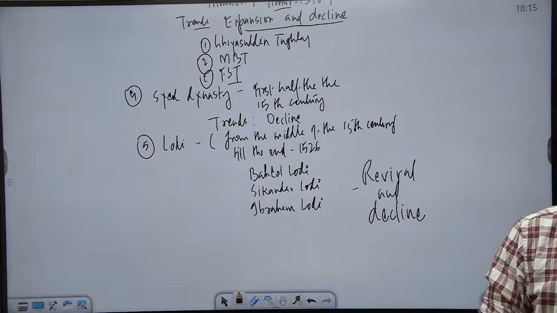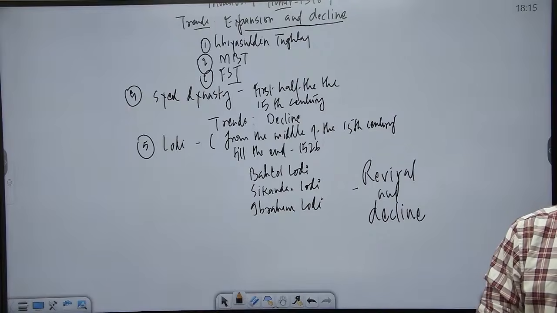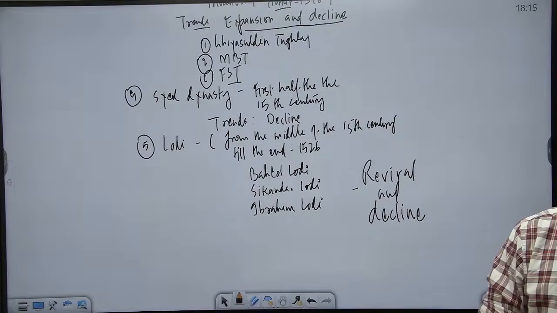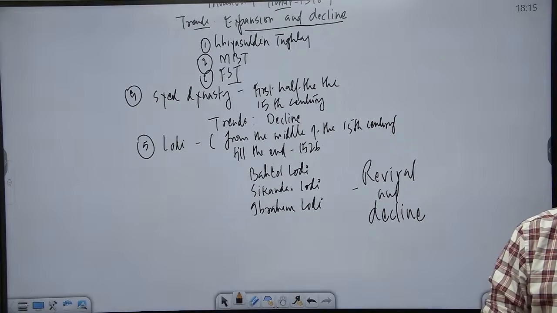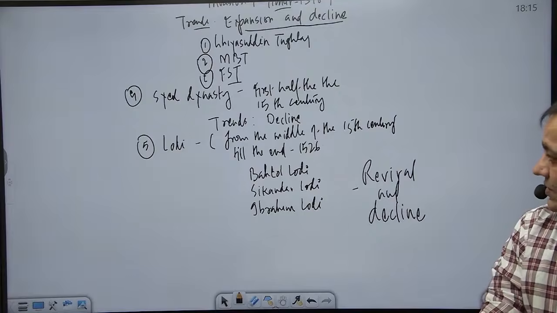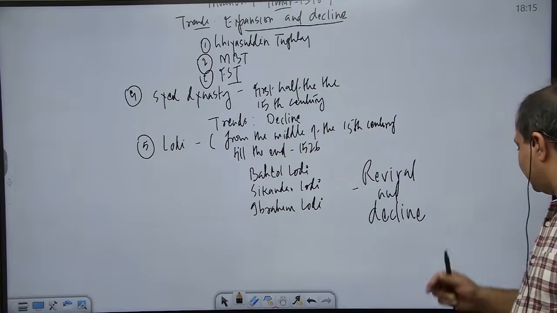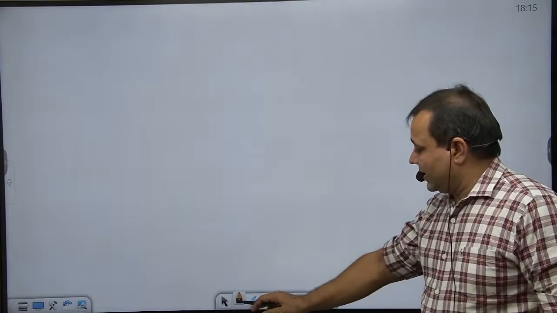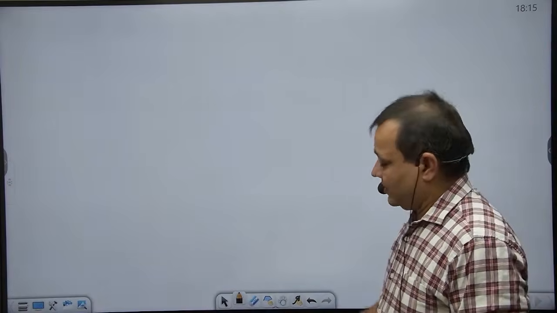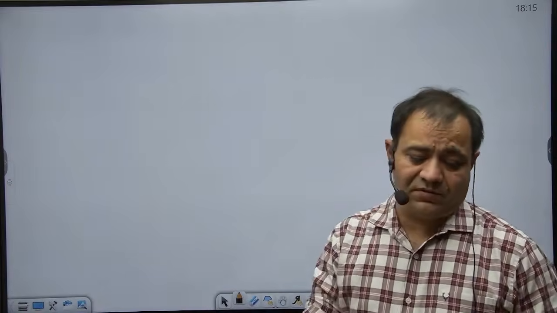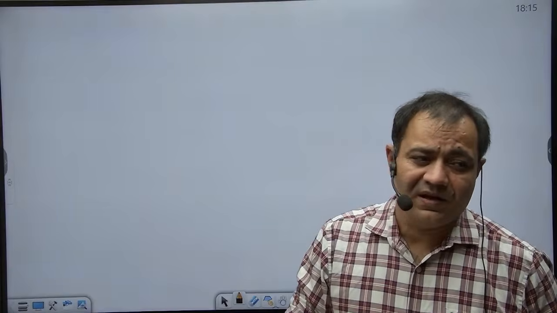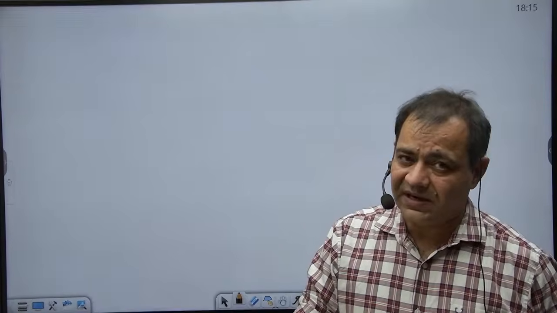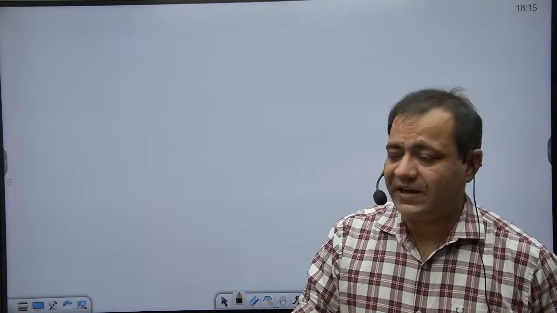And here we have already taken note of the different dynasties, their chronological order, their chronological position, and also the different rulers belonging to these dynasties, and their significance to be determined on the basis of the trends which are associated with the dynasties. Now, this is the list of the tasks. Now, how to go about it? Again, this is part of the strategy, and that strategy is for the revision only. That is to facilitate finding out important facts and the retention of those facts.